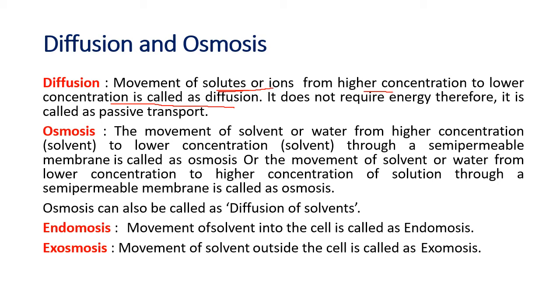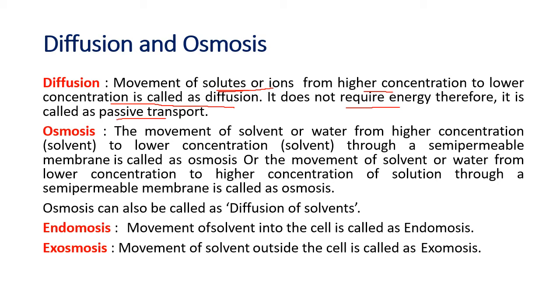So inside, the carbon dioxide is increased. Because carbon dioxide is more inside, it will move outside by the process of diffusion. So diffusion is the movement of particles from a region of higher concentration to a region of lower concentration. It does not require energy, it can just move, so it is called passive transport.